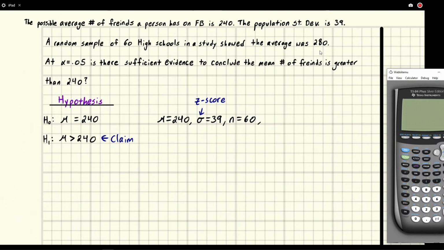That means it's a sample mean, an X bar, and this is 280. Then we are given alpha directly: alpha is equal to 0.05. We're going to need this to get a critical value, to decide if the claim should be rejected or not.